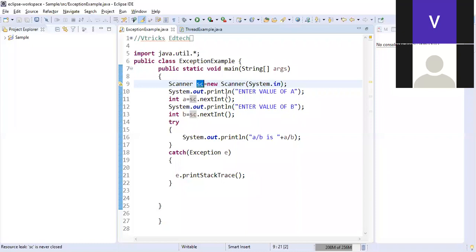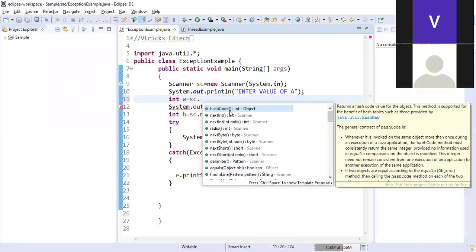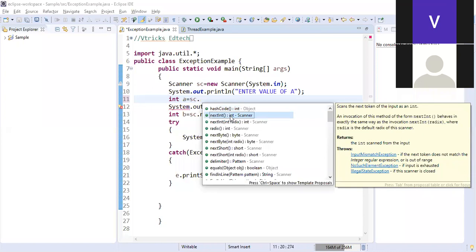Now I say enter the value of a. The user enters the value of a, and I will scan it. I say sc.nextInt. When I say sc.nextInt, it means whatever I scan next is integer data. How is it so? It's very simple. When you are using Eclipse, you type sc dot and it automatically suggests nextInt, nextByte, nextShort. I'm expecting an integer, so I say sc.nextInt.